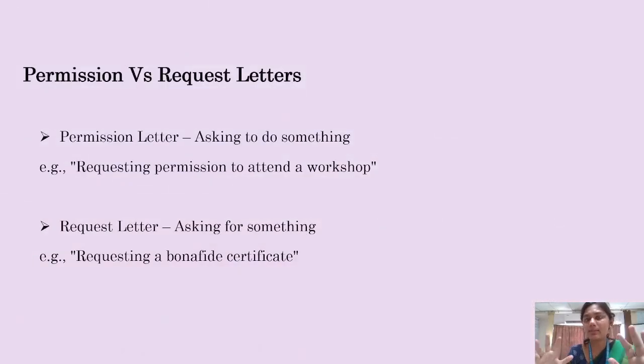For instance, let us imagine that you are the student secretary of your college and you have come up with an idea of organizing an alumni meet. If you want to make that alumni meet happen, what do you do first? First, you will have to get approval. You want to get some permission. Okay, so you have some idea or some proposal in your mind and you want to make that happen. And if you want to make that happen, you want some permission or approval from some higher authorities.